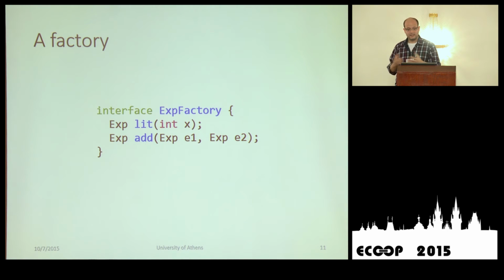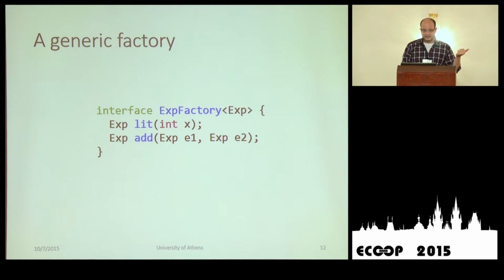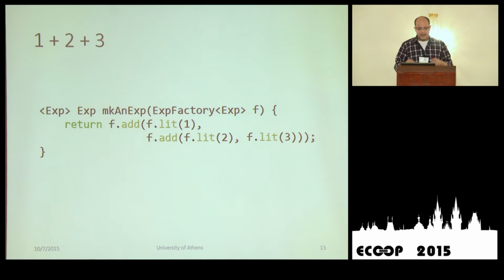So we have an interface of an expression factory, and we want to create literals and add nodes. But in this example, exp is not abstract. Let's make that abstract. So in terms of object-oriented programming, this is a generic factory. So we have abstracted away the actual kind of nodes, right? And this is an example of the creation of this kind of expression, 1 + 2 + 3.